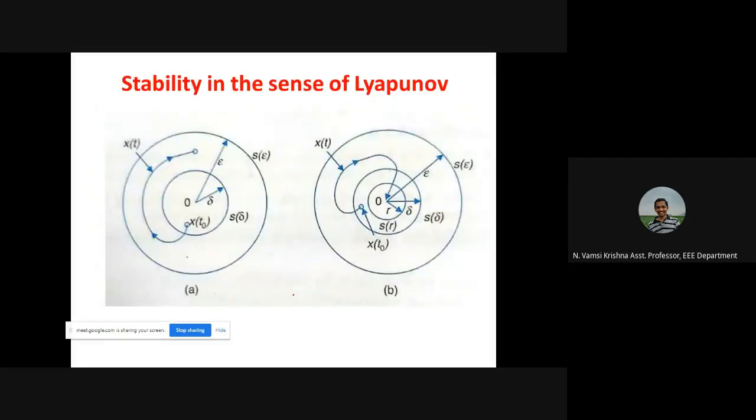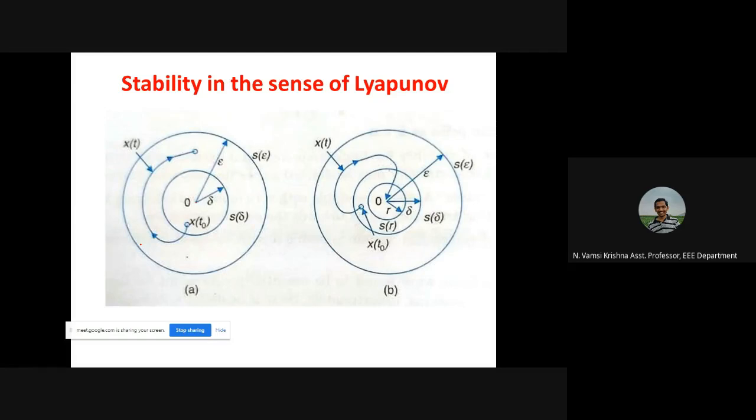So, stability in the sense of Lyapunov. So this is our equilibrium point. We are talking about stability not in the entire state space, but in the region epsilon. S of epsilon means sphere of epsilon, a sphere with radius epsilon. If this is the equilibrium point, around this with a sphere of radius epsilon, we can determine the stability. So in this range we can say that it is stable.